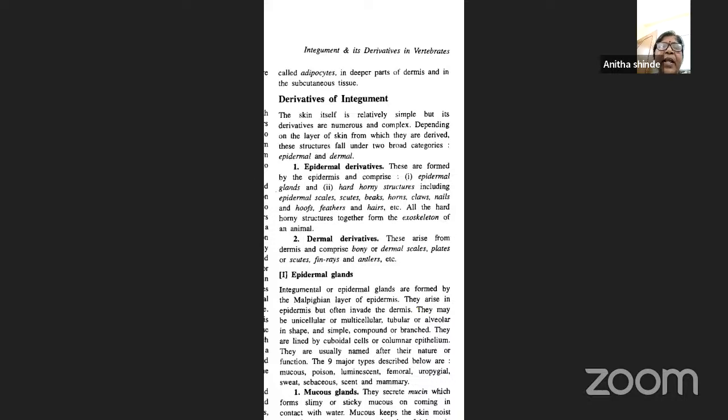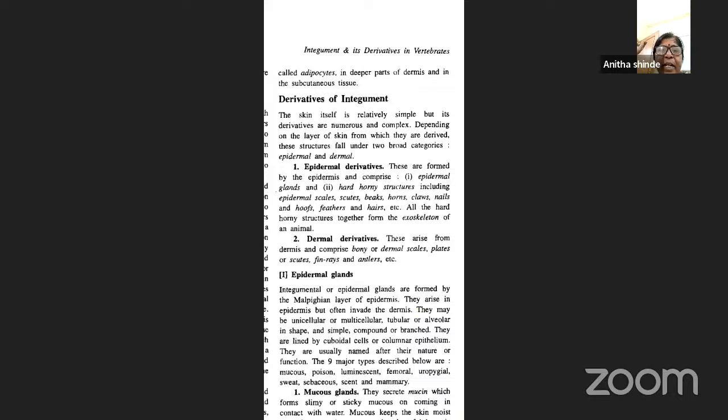One is called the epidermal derivatives, because these are derived from the epidermis, whereas the dermal derivatives are derived from the dermis, and hence they are called dermal derivatives. Epidermal derivatives include epidermal glands, and hard, horny structures such as epidermal scales, epidermal scutes, beaks, horns, claws, nails and hooves, feathers, as well as hairs. All the hard, horny structures together form the exoskeleton of the animal, and they are all derived from the epidermis.